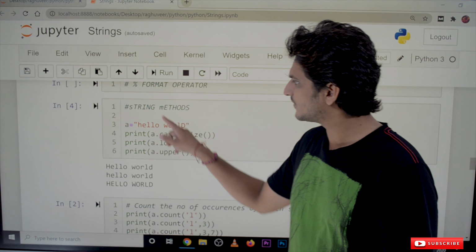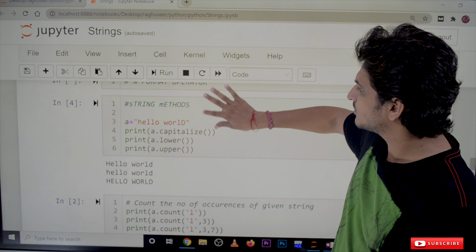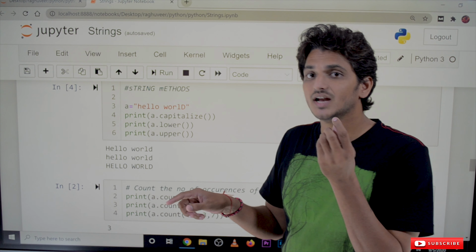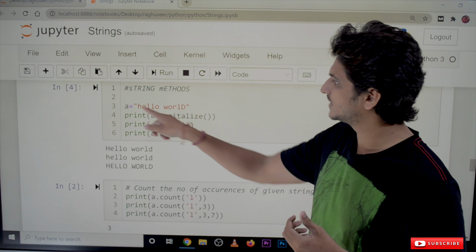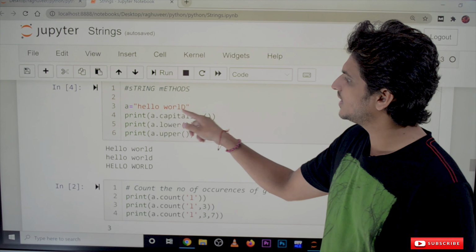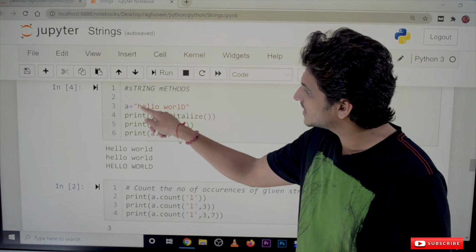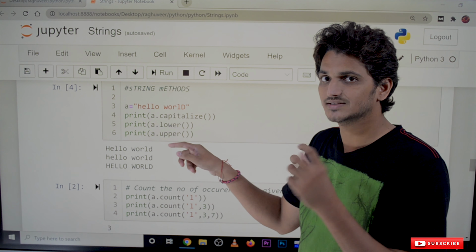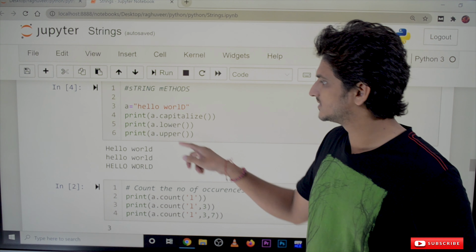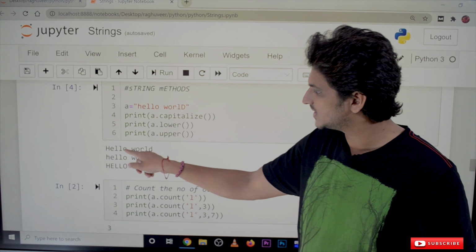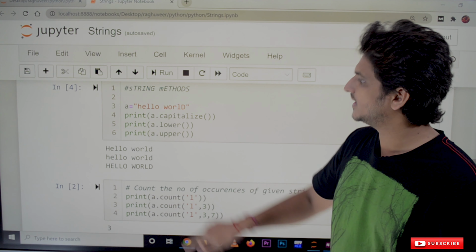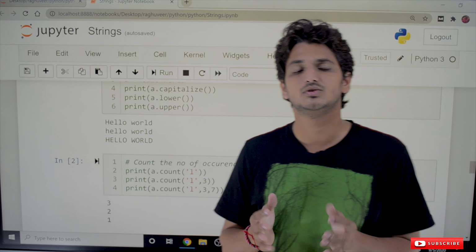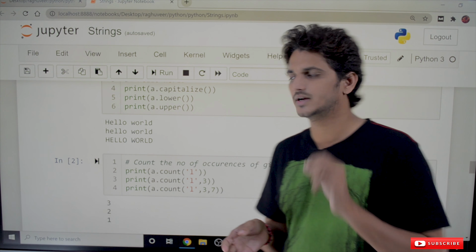Okay, coming to the next one, different string methods. Here we are considering capitalize, a method which will give the initial character as a capital letter. Take an example, A is equal to hello world. In this, the initial character H is converted to uppercase. It will convert the starting character to capital. The output is Hello world with H capital. And the next method is lower, which converts all the characters into lowercase, meaning small letters.